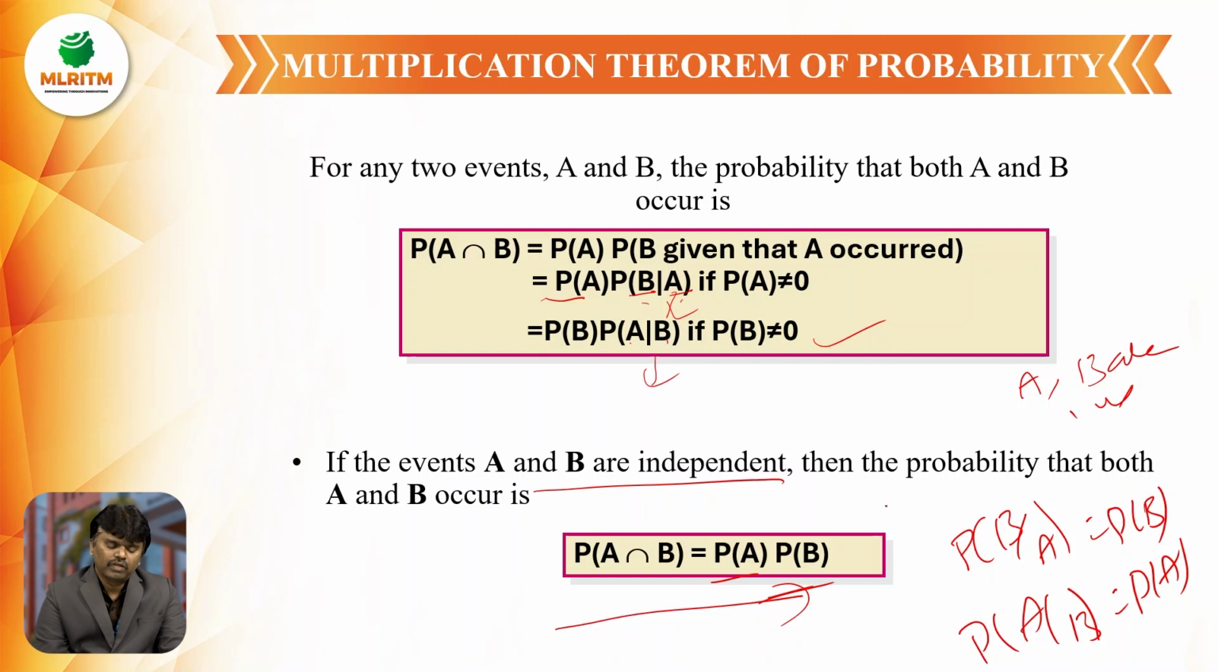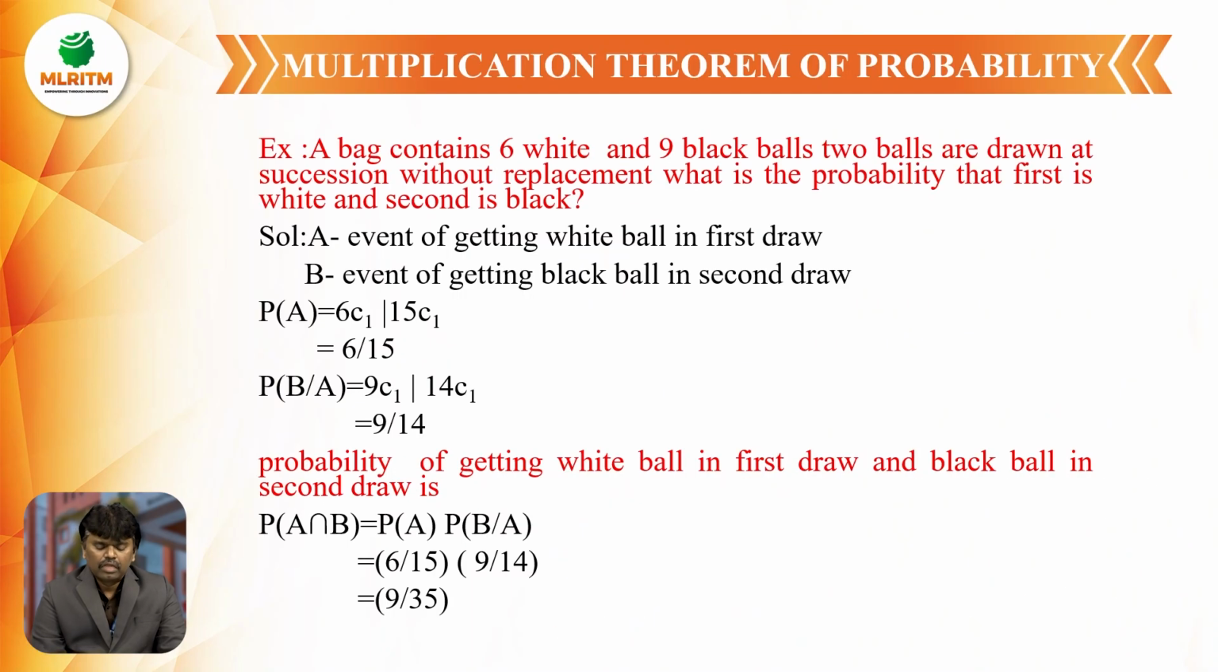This is the multiplication law of probability for independent events. For any two events, the multiplication theorem says P of A intersection B can be written as P of A into P of B by A. For independent events, the multiplication theorem is P of A intersection B is equal to P of A into P of B. Now we will solve some problems on the multiplication theorem.